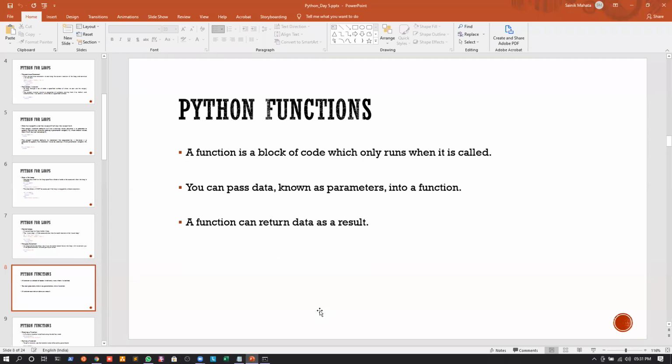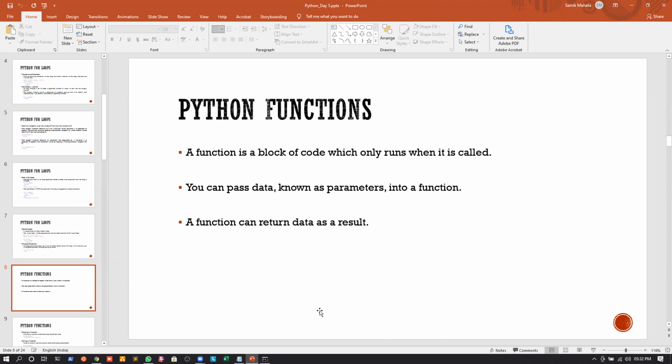So first and foremost, if I have a block of code that should be executed after a certain condition is met, what we can do is write that block of code. Instead of writing that block of code every time the condition is satisfied, we can just write that block of code once, and every time that condition is satisfied, we can just call that block of code, and it will execute for that condition. Okay, so that's the use of a function, and that block of code is actually known as what?